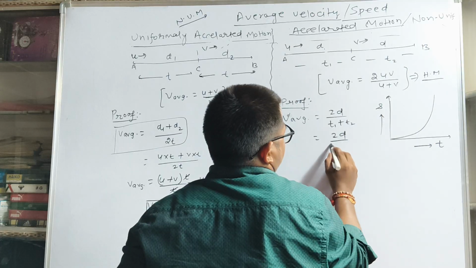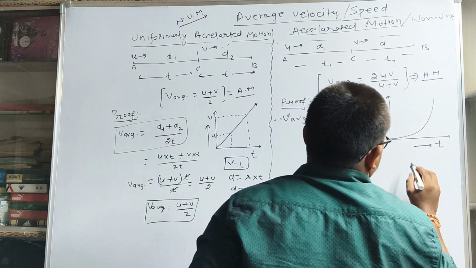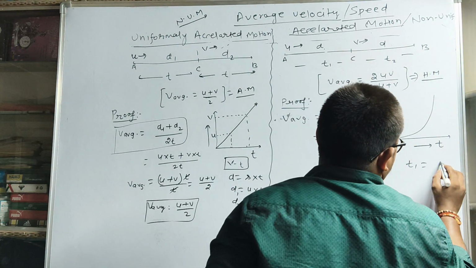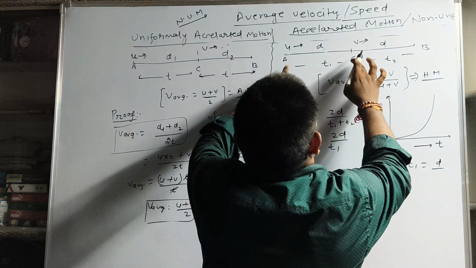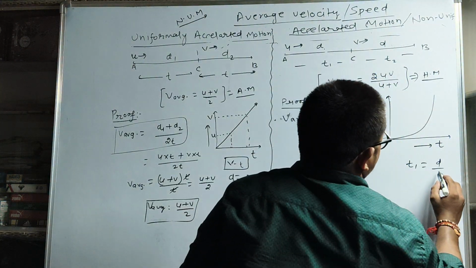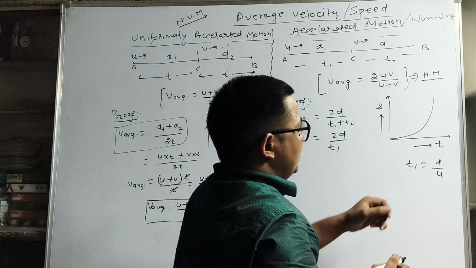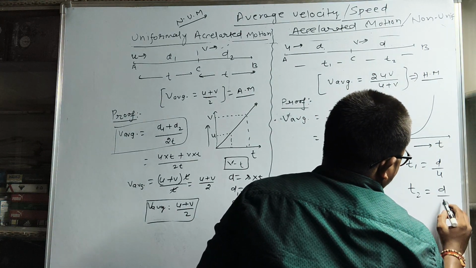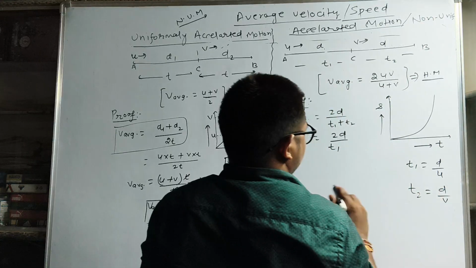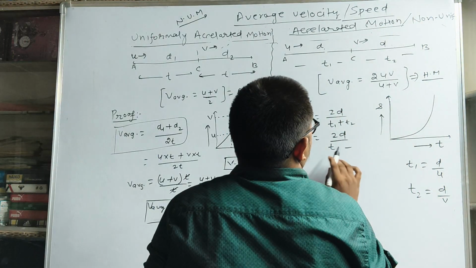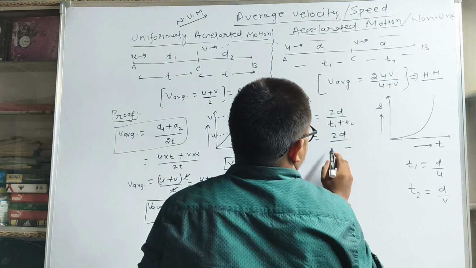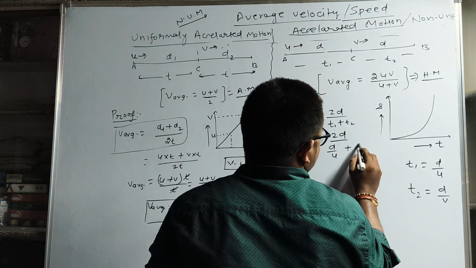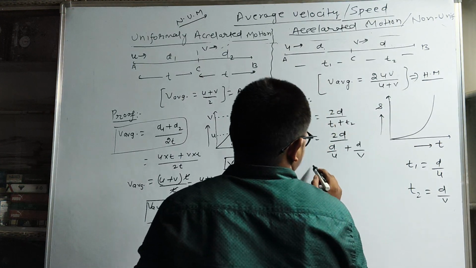2d upon t1 plus t2. At the place of t1, what can we write? t1 is nothing but the ratio of distance and speed in this interval from A to C, that means u. So t1 is distance upon initial speed and t2 is distance upon final velocity. At the place of t1 we can write d upon u, and at the place of t2 we can write d upon v.